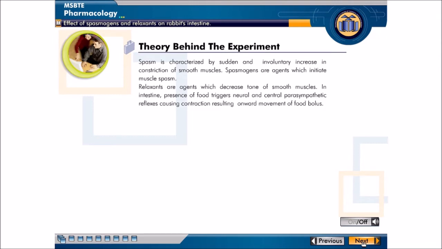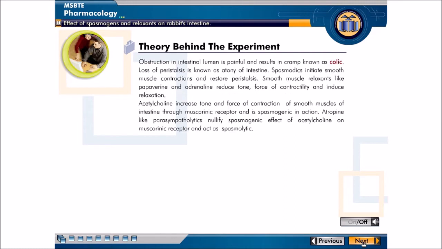In intestine, presence of food triggers neural and central parasympathetic reflexes, causing contraction resulting in onward movement of food bolus. Obstruction in intestinal lumen is painful and results in cramp known as colic. Loss of peristalsis is known as atony of intestine. Spasmodics initiate smooth muscle contractions and restore peristalsis.